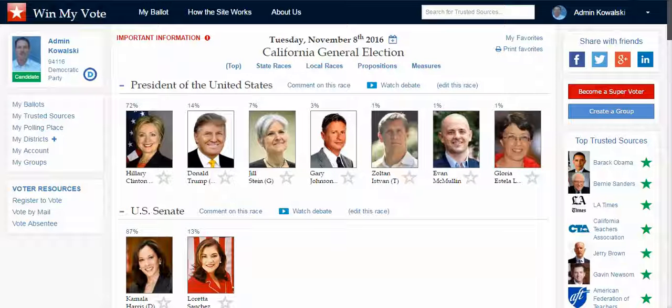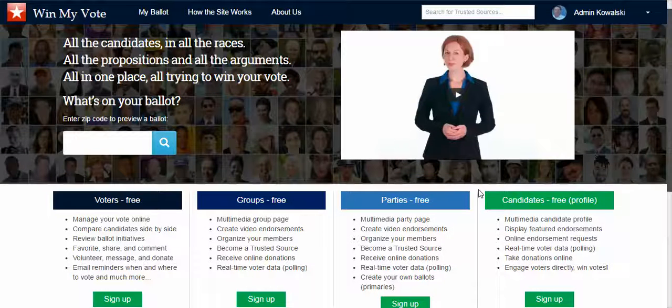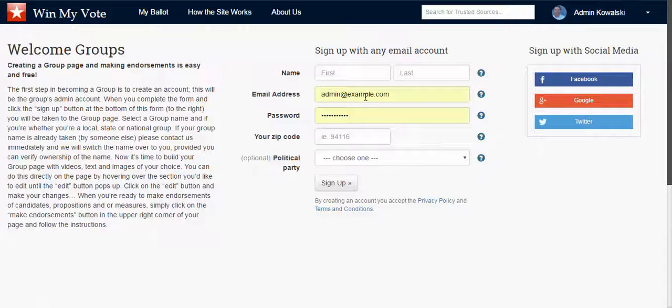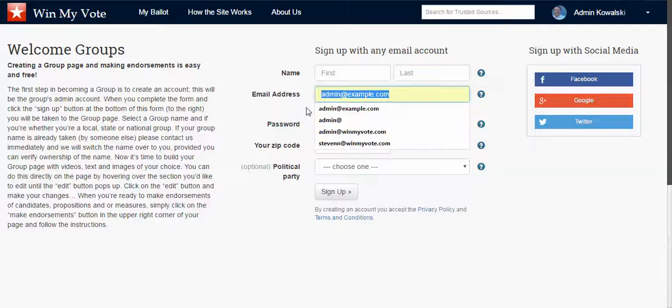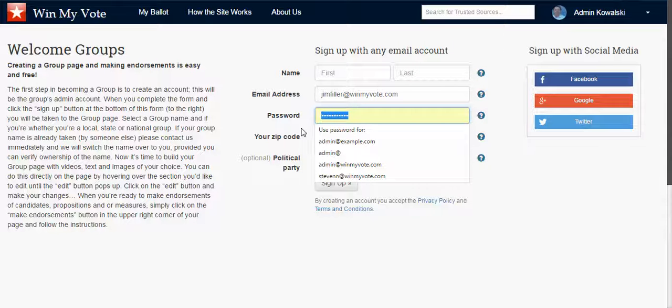So signing up as a group is free. You can just go right down here where it says groups, and you can click on here where it says sign up. Sorry about that. Where it says sign up, and you'll see this small, just very brief form. And here you'll just want to pick an email. And I'll just do a practice one here. And password.